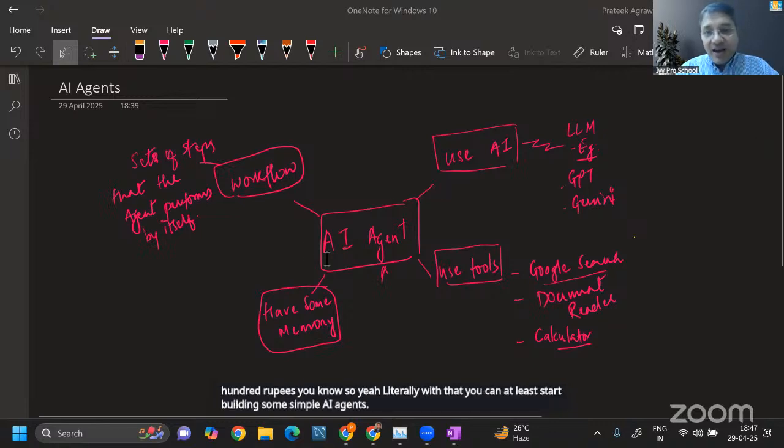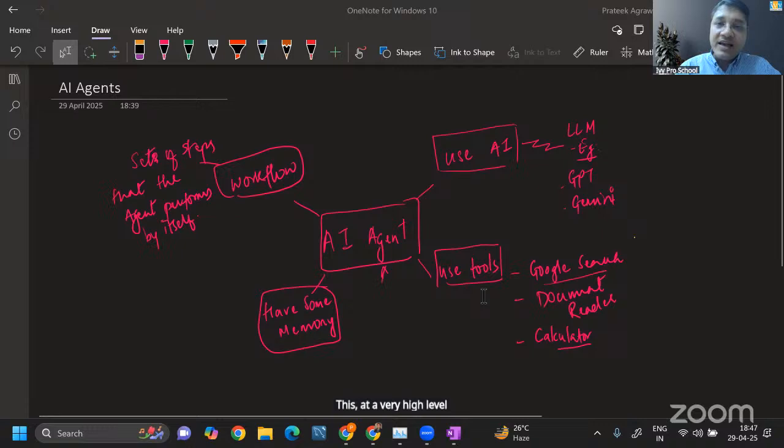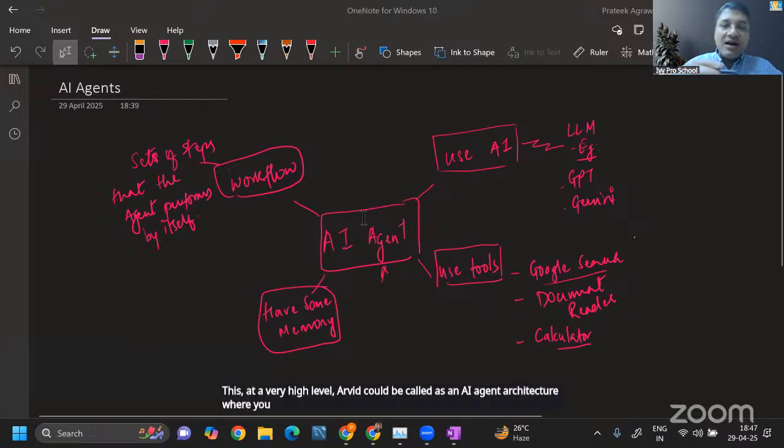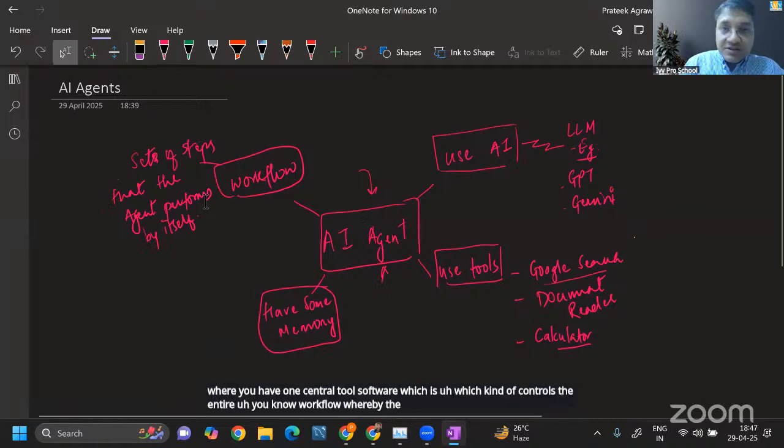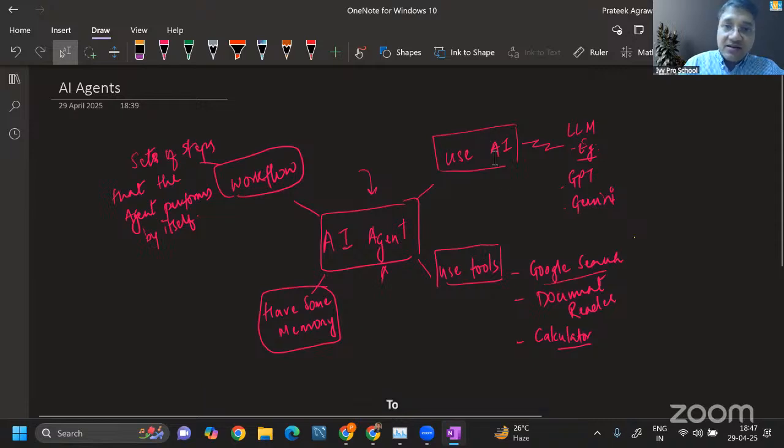This, at a very high level, Arvind, could be called an AI agent architecture, where you have one central tool software which controls the entire workflow, whereby the set of steps are happening, and those steps are interconnected to certain tools and certain AI models, and give the responses and have some memory.